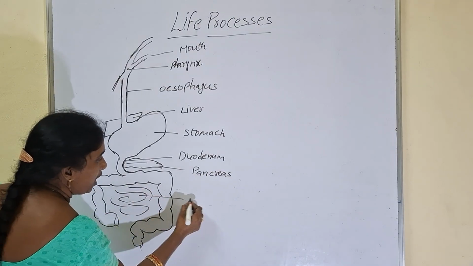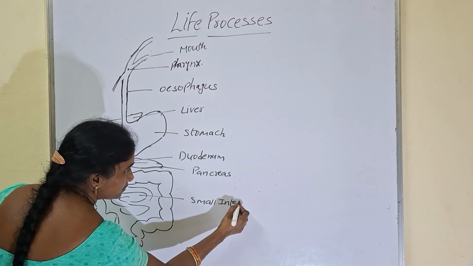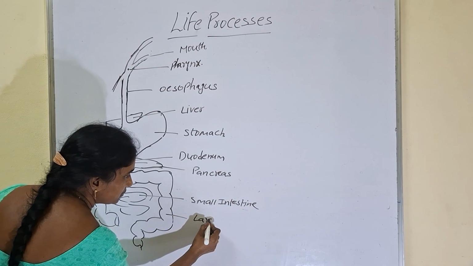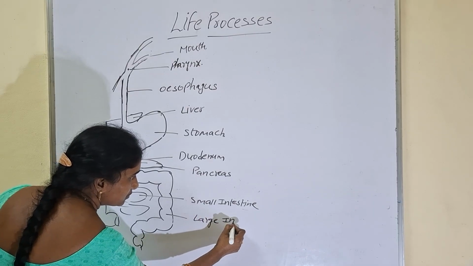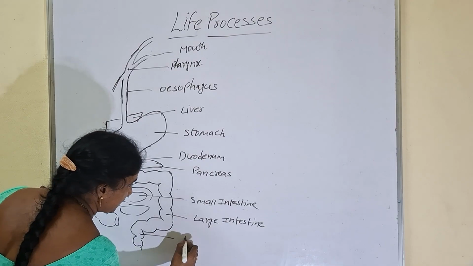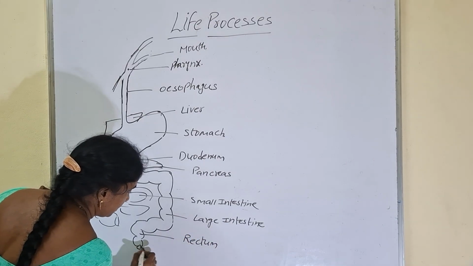This is the small intestine. Large intestine, rectum and anus.